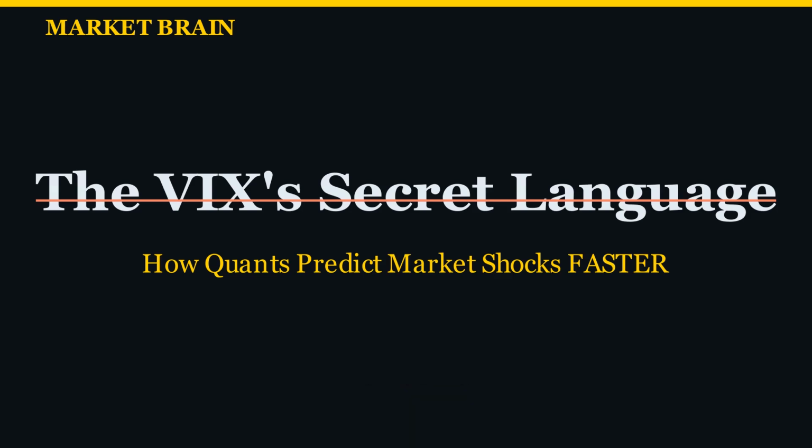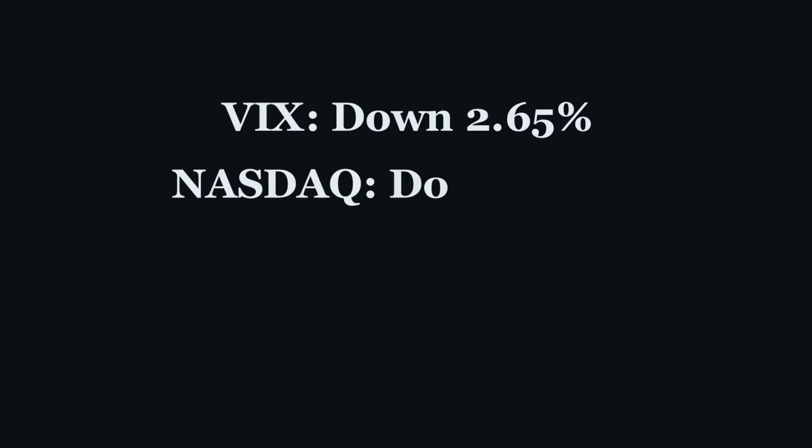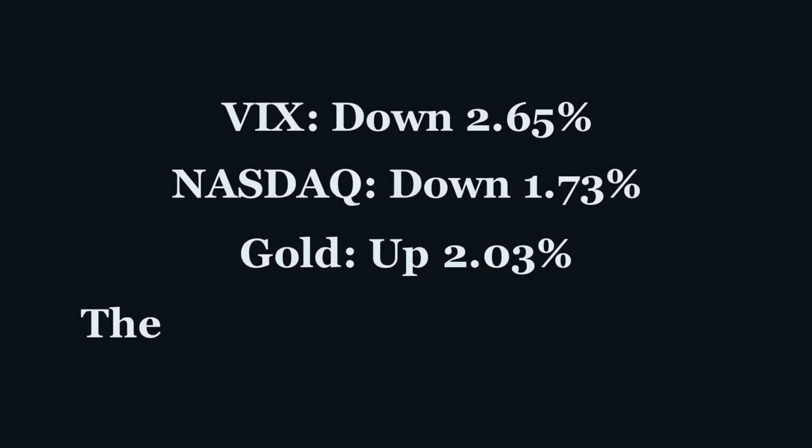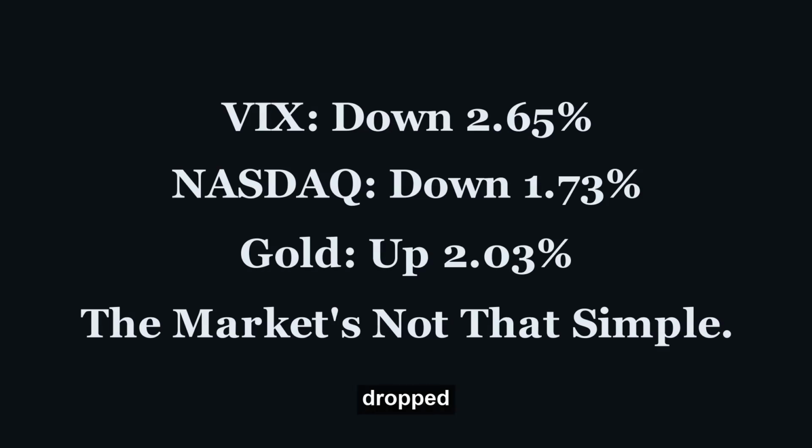than predicting. Take today, the VIX is down 2.65%, seemingly calm. Yet, the Nasdaq just dropped 1.73%, and gold surged over 2%. These aren't minor jitters, they're significant shifts. Traditional models struggle to connect these disparate movements in real time, leaving traders scrambling to understand the true underlying risk. They're trying to predict the future with a rear-view mirror.